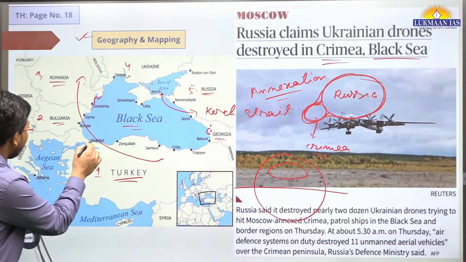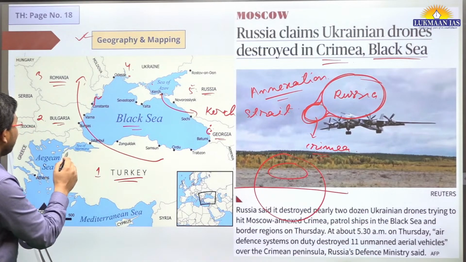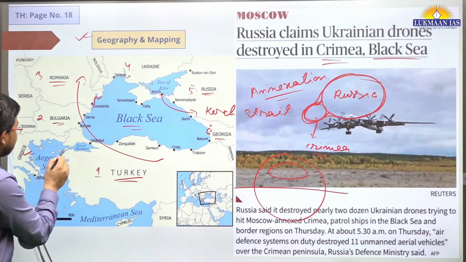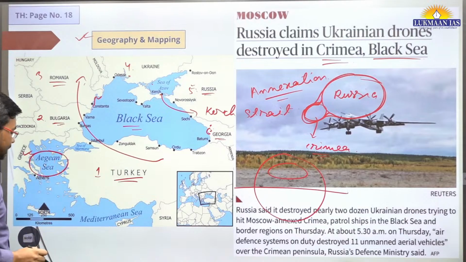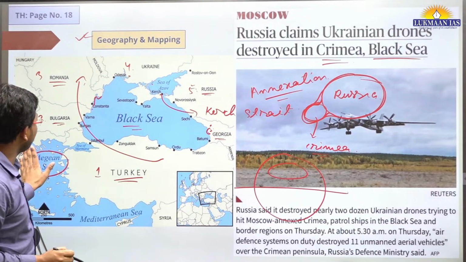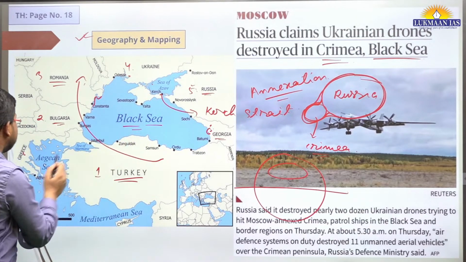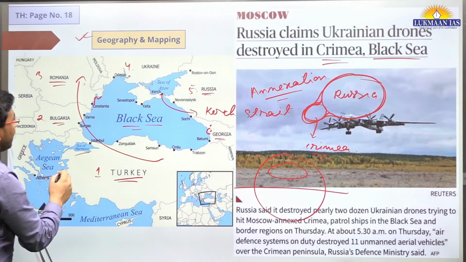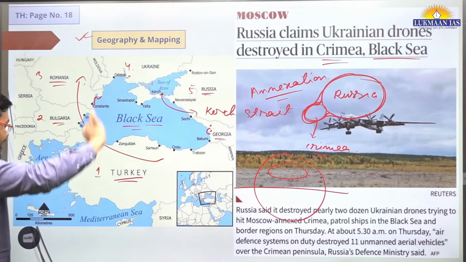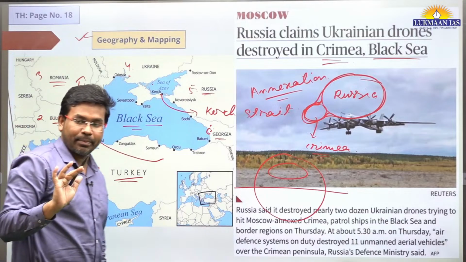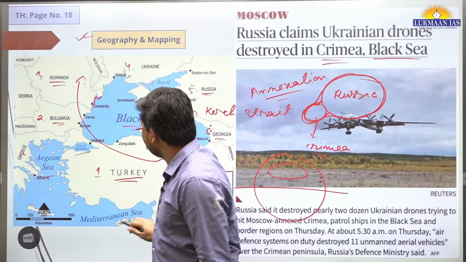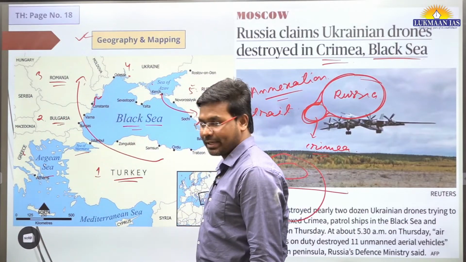Then we also have another strait over here, and we have the Aegean Sea. This Aegean Sea is also connected with this. You need to remember the Black Sea, Aegean Sea, Sea of Marmara. There are 5 seas that can be connected.